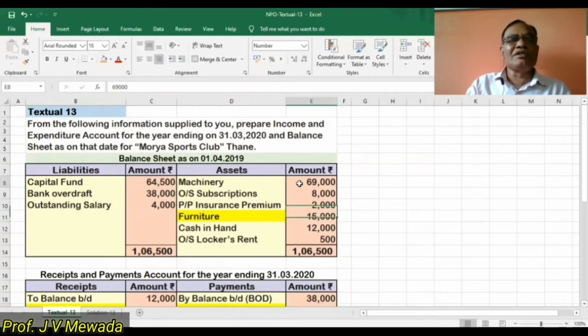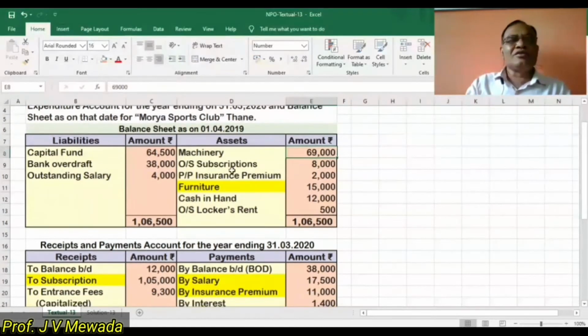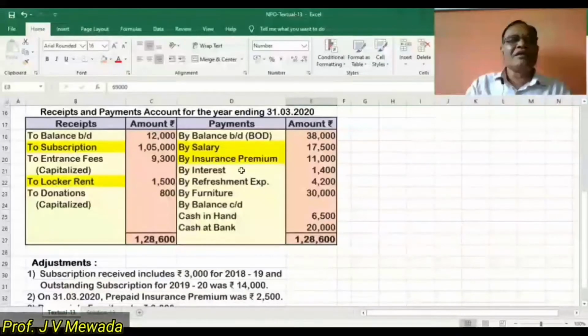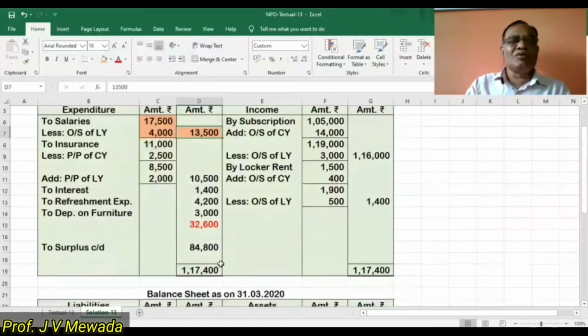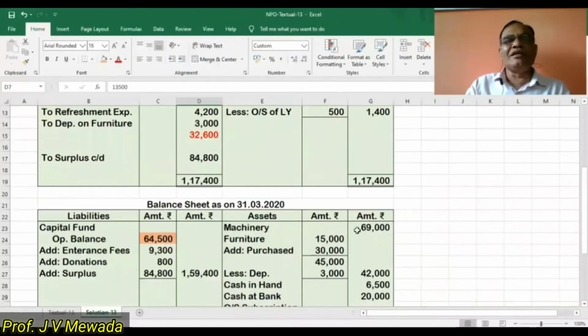Now we'll write the machinery. So machinery, last year's opening balance, then we will refer here. On the payment side, there is no purchase of machinery, there is no sale of machinery, and in the adjustment also, there is no adjustment regarding machinery. So we are going to place the balance sheet figure in the outer column. So we have to check whether any adjustment is there or not. So that we have done.